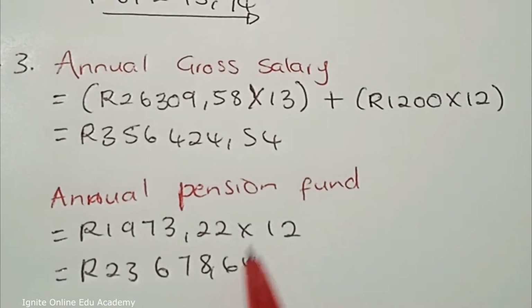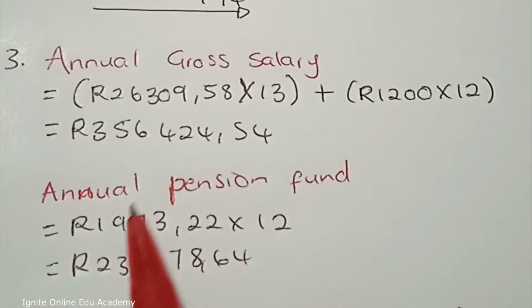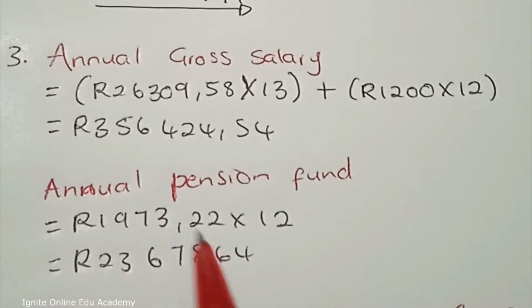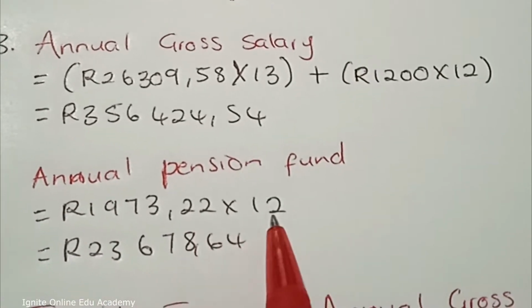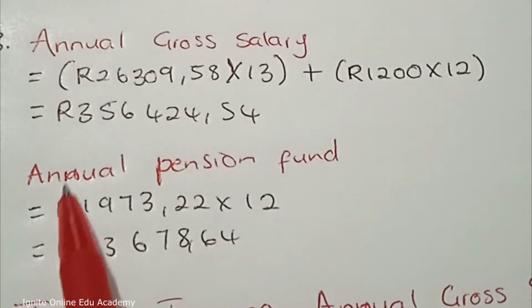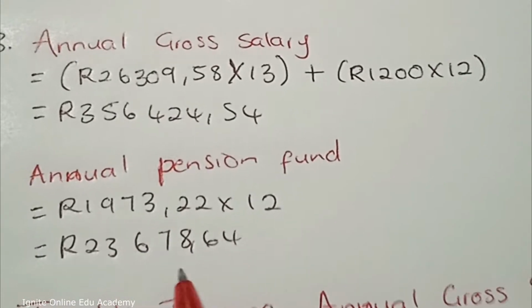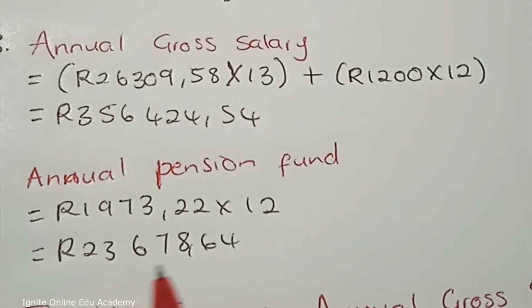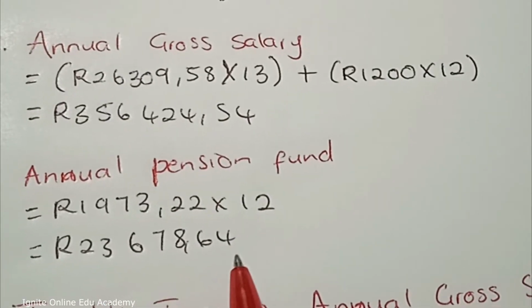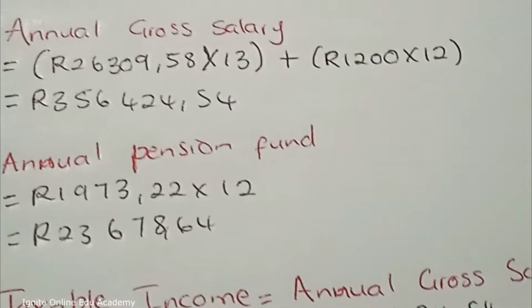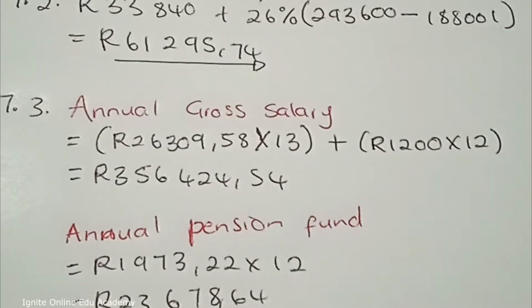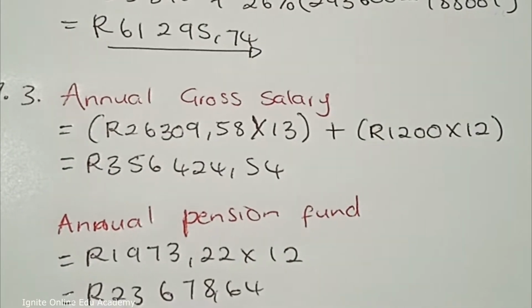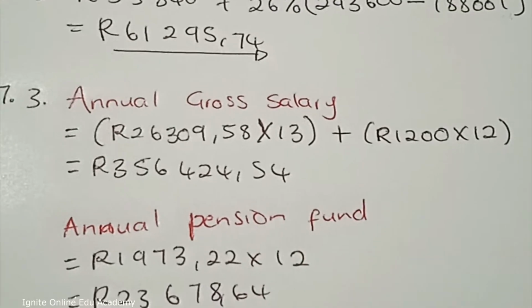So we know that he pays annual pension. He pays his pension fund annually. So we need to calculate that amount, multiply it by 12 months because annual means 12, and then we see that he contributes 23,678 rands and 64 cents per year. So we see that he contributes this amount per year towards his pension fund.